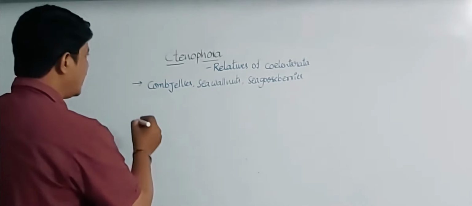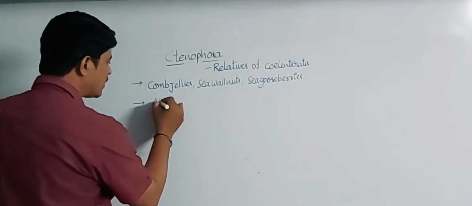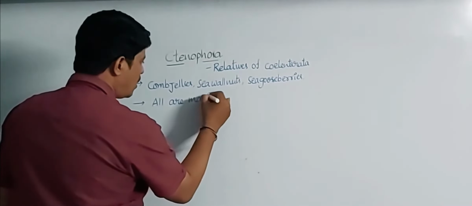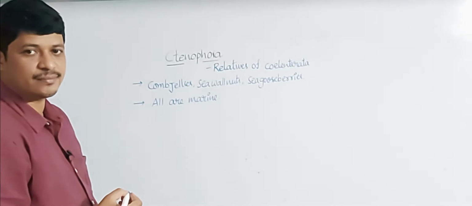And all these Ctenophora animals are marine animals.